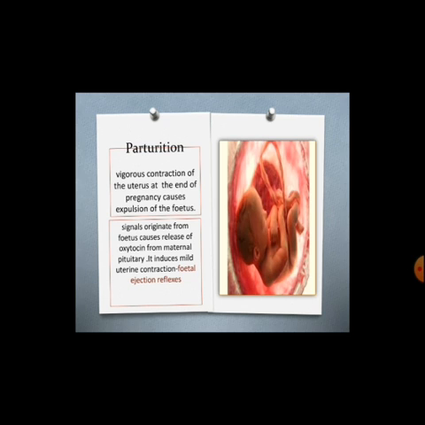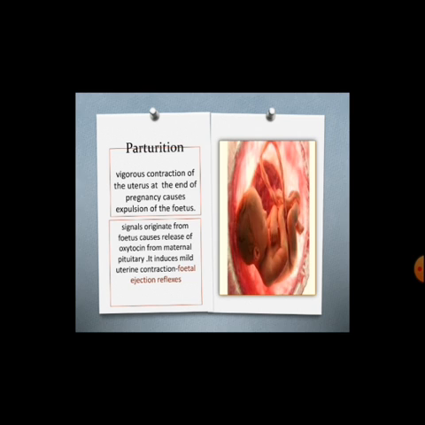It is called parturition. The signal for parturition originates from the fully developed fetus and placenta, which triggers the release of oxytocin from the maternal pituitary, which induces mild contraction of the uterus.